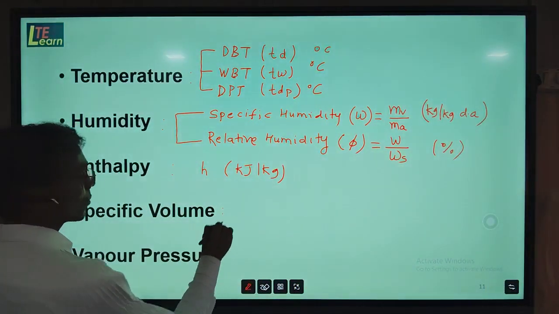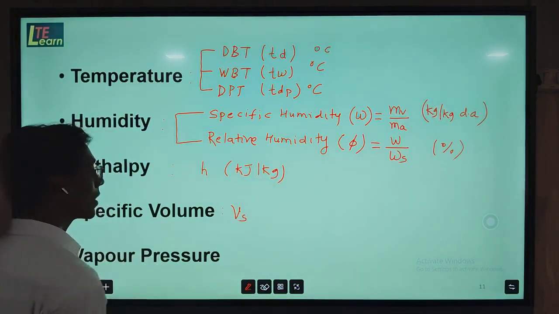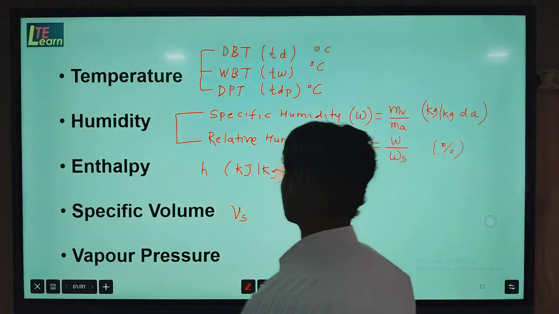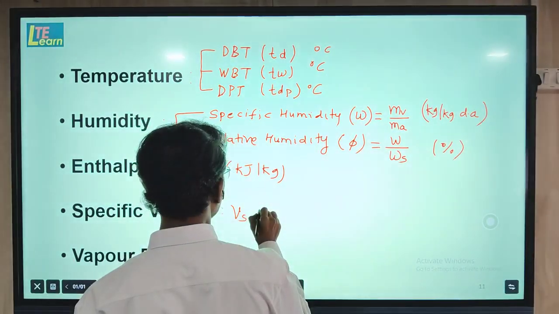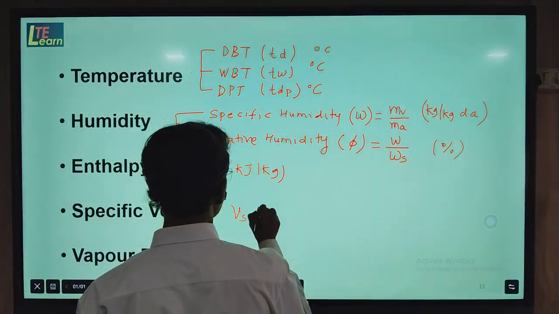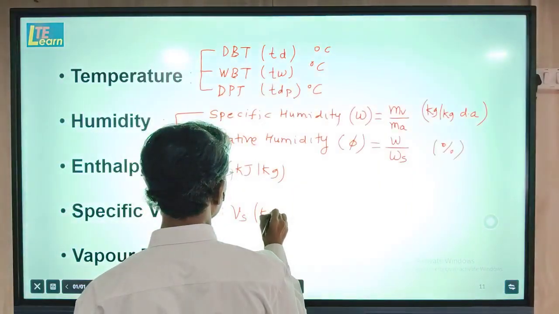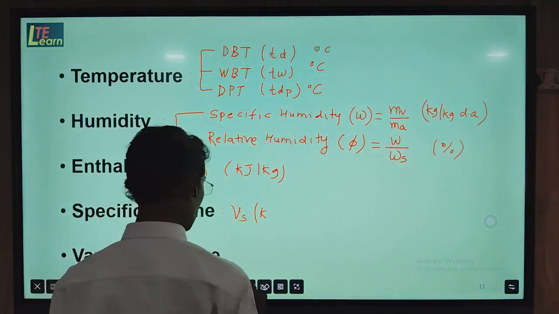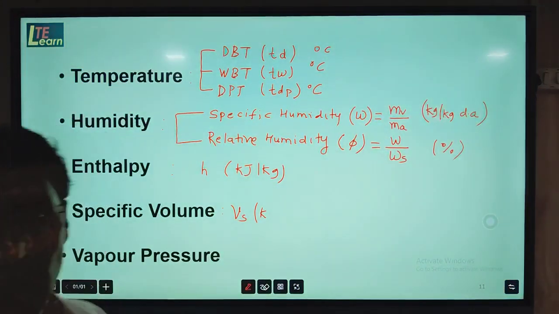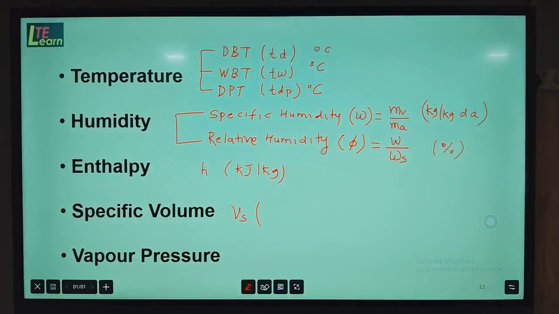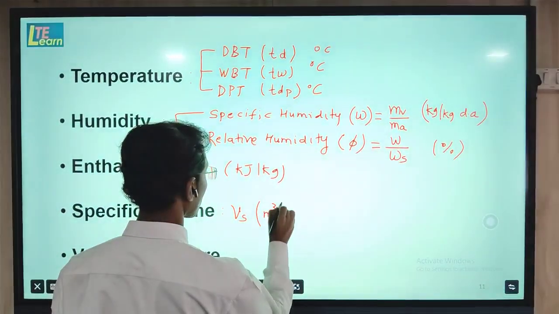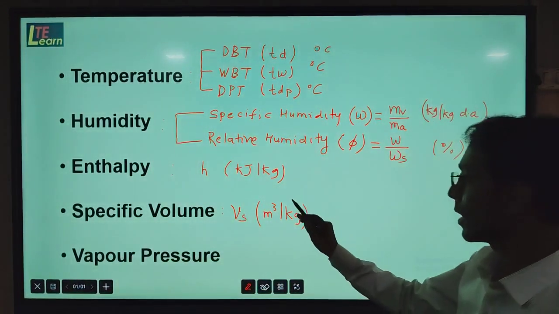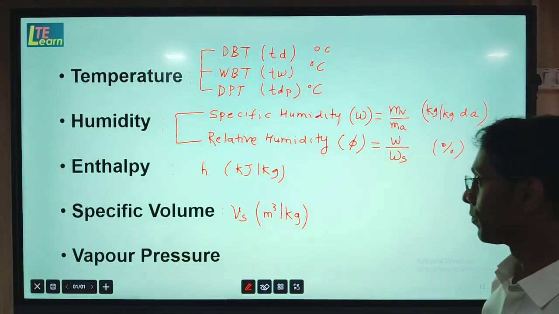Specific volume is a property which is required in finding the mass flow rate of the air. It is volume per unit mass, so its unit is meter cube per kg, meaning the volume of air in 1 kilogram.